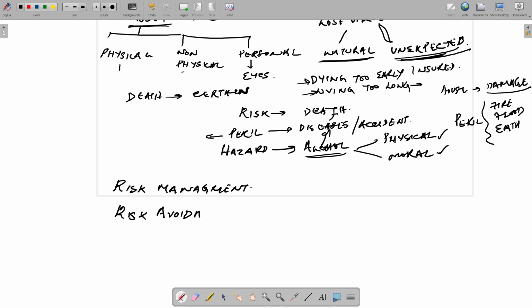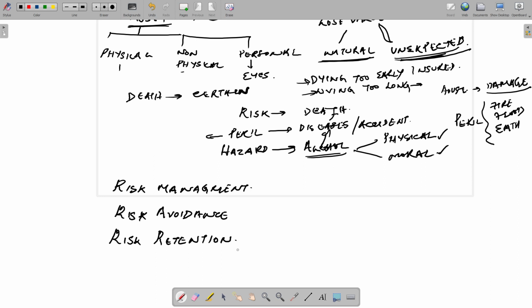For example, I'm riding a bike to a hill station on a rainy day. I can avoid that, because I'm not ready to take that risk. That is risk avoidance. Second is risk retention. Risk retention is nothing but I am ready to take the consequences, whatever happens. I am ready to bear that risk and the cost.